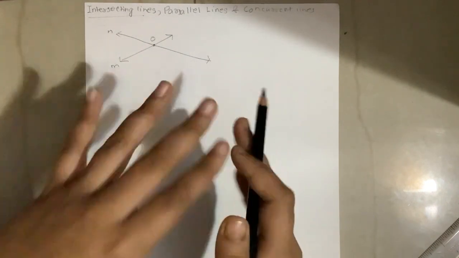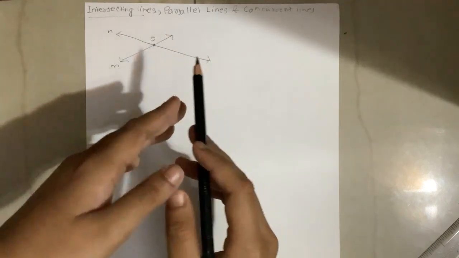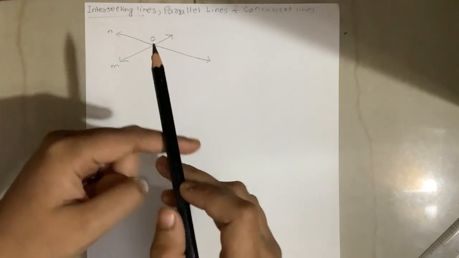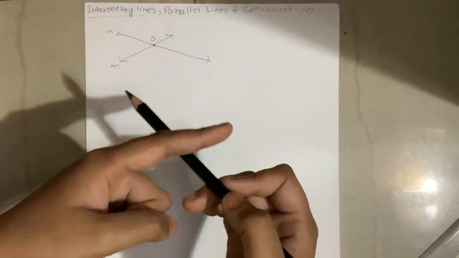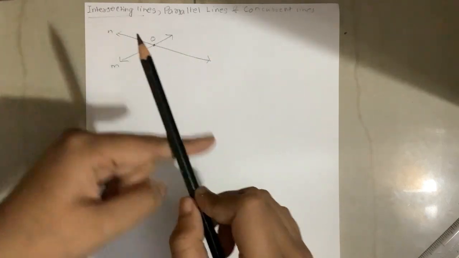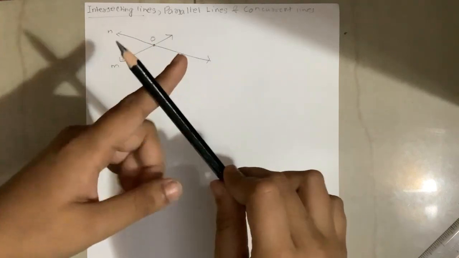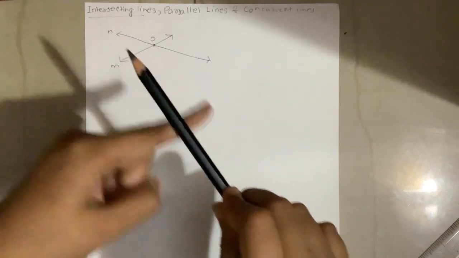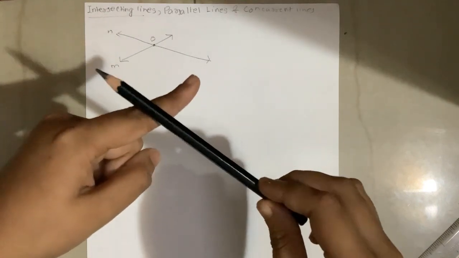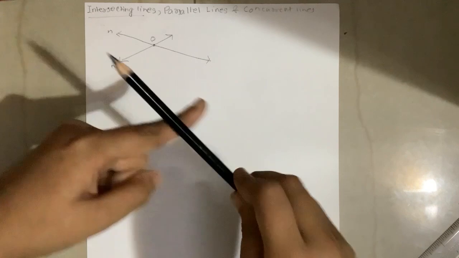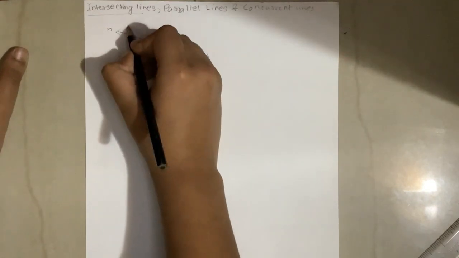The word intersecting comes from intersection. Intersection is a point where two lines, or two line segments, or a line and a line segment crisscross. It is where two or more lines crisscross, and these are called intersecting lines.